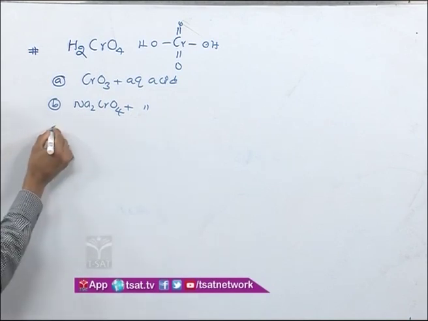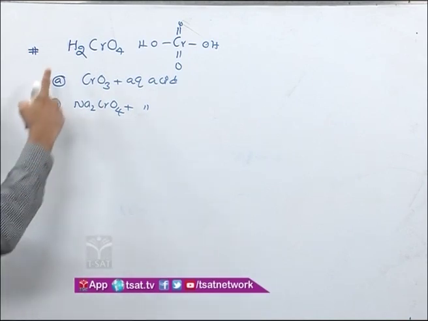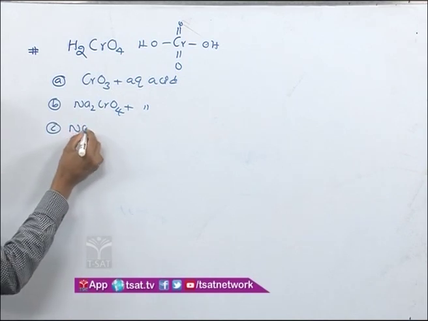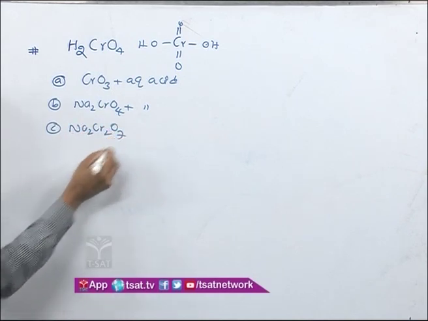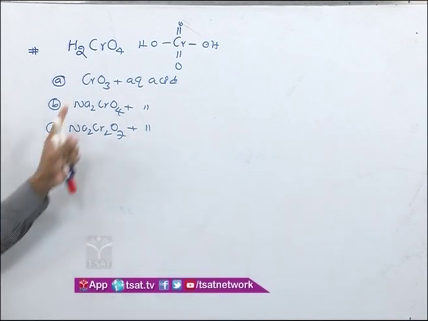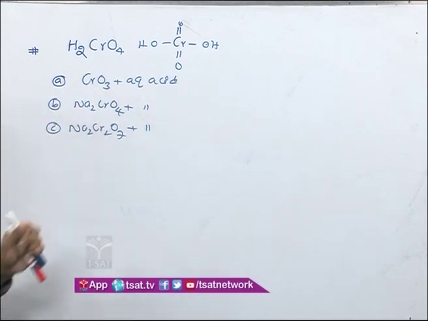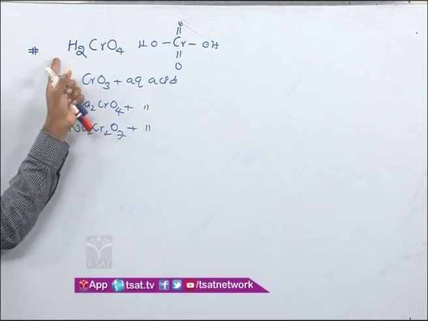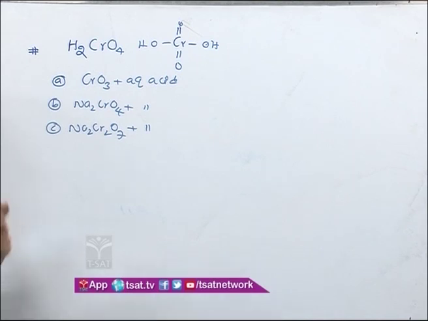Or it may be given as another salt, its dimeric form, like Na2Cr2O7 in aqueous acid, or K2Cr2O7 in aqueous acid. Whichever way they give it, indirectly it is giving H2CrO4.